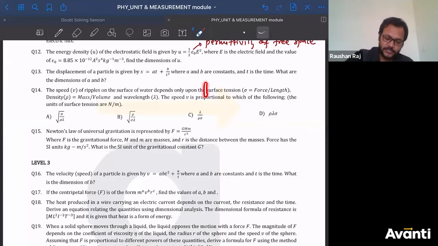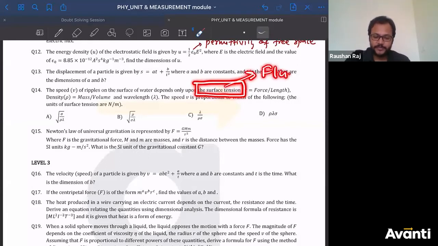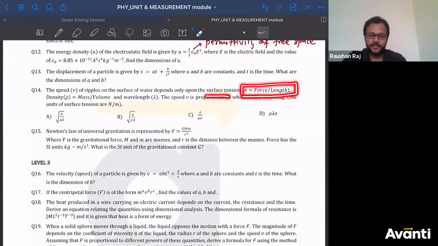This physical quantity you will be taught in fluid mechanics. ठीक है? Or mechanical properties of fluid, as you want to say. Surface tension will be taught to you in fluid mechanics. ठीक है? 11th chapter of first PU. But right now you don't have to worry about what is surface tension. You just have to worry about how can I write the dimensional formula for surface tension. And for that they have given you the basic formula, that is force per unit length. You know how to write the dimensional formula for force. You know how to write the dimensional formula for length.